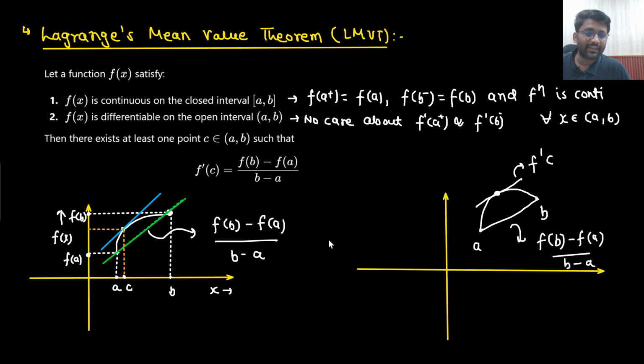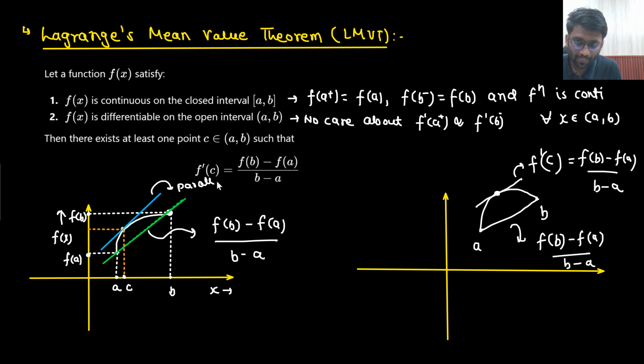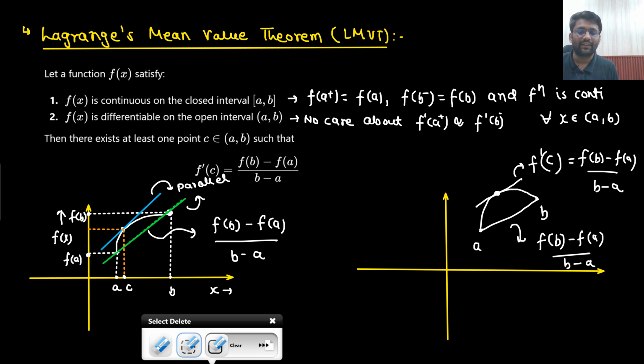So what will be the slope of the tangent at this point? That will be nothing but f dash C, and that would be equal to f of b minus f of a divided by b minus a. Did you understand this point or not? Why will they be equal? Because both of the lines are parallel. This line is parallel to this line. If both lines are parallel, that means they will have the same slope.